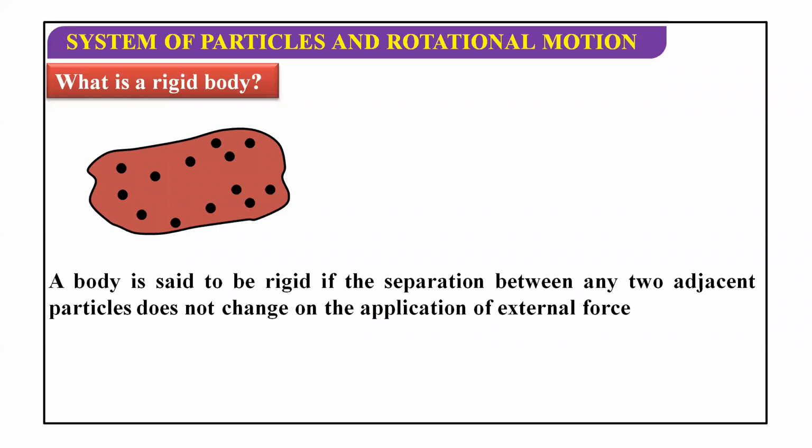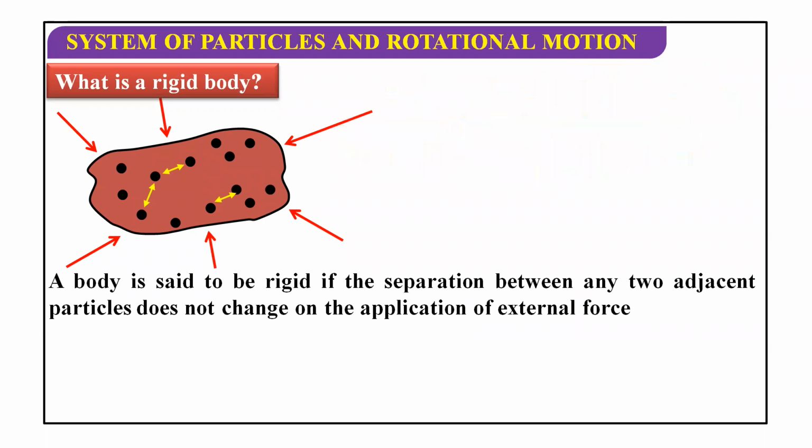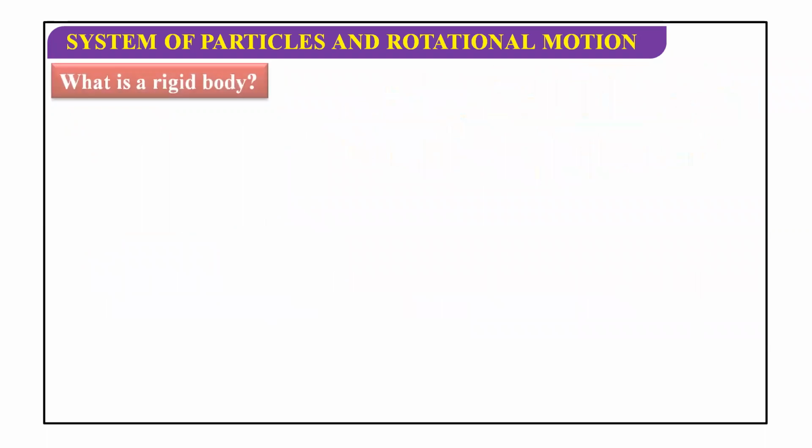The separation between any two points will not change by application of any external force or during motion. Distance must be constant. If the distance is constant, size will be constant and shape will be constant. So this is the rigid body.